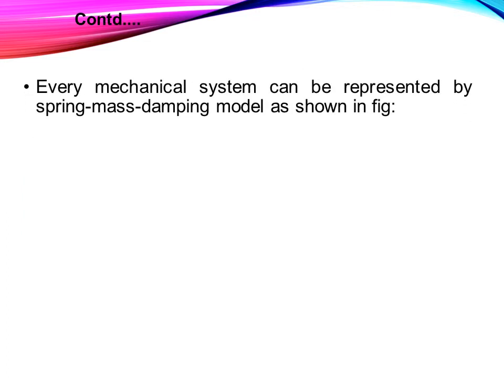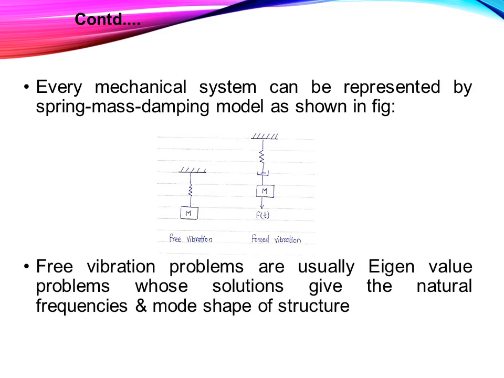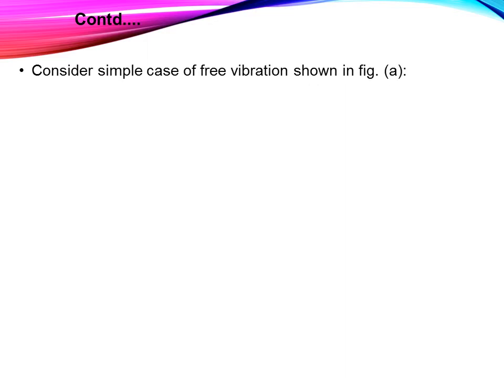Every mechanical system can be represented by the spring mass damping model as shown in the figure. For free vibration, see the first figure, and for forced vibration, a forcing function is there, and that forcing function is time dependent, and a damper is also present in the second system. Free vibration problems are usually eigenvalue problems whose solution gives the natural frequency and mode shape. We will see in detail what the mode shape is, but first of all we will see this.